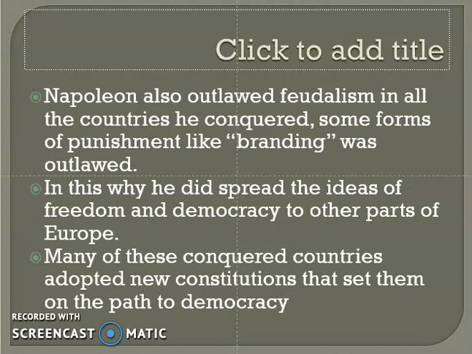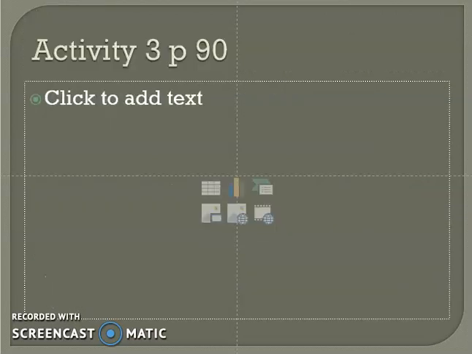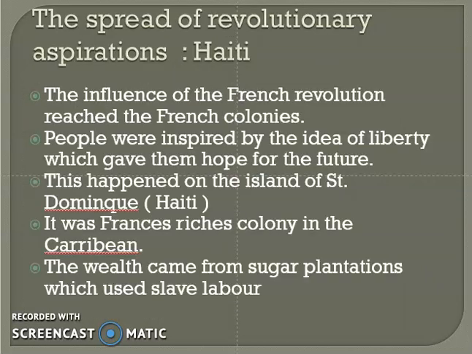In this way, he spread ideas of freedom and democracy to other parts of Europe. Many of these conquered countries adopted new constitutions that set them on the path to democracy. Ideas also spread across the globe.